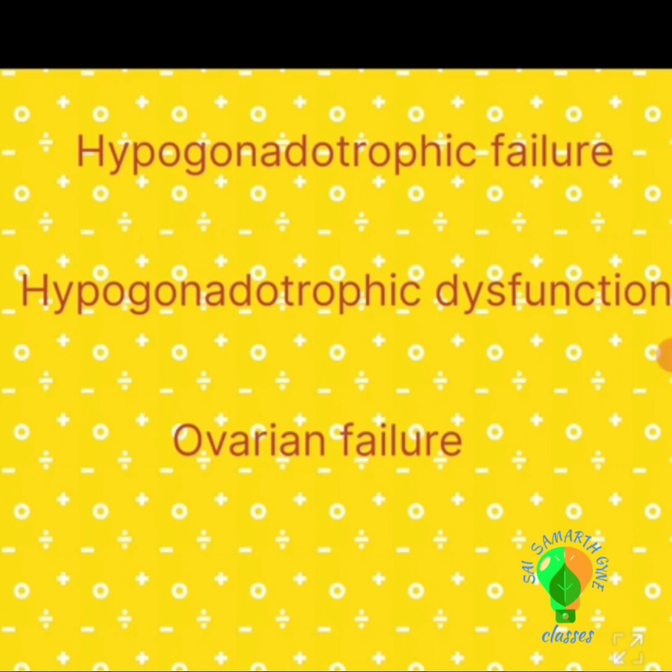On investigation you will find that gonadotrophins like FSH and LH are low. Serum estrogen is also low and gonadorelins are also low. Serum prolactin levels are always a part of investigation of infertility. They will be normal in this case.